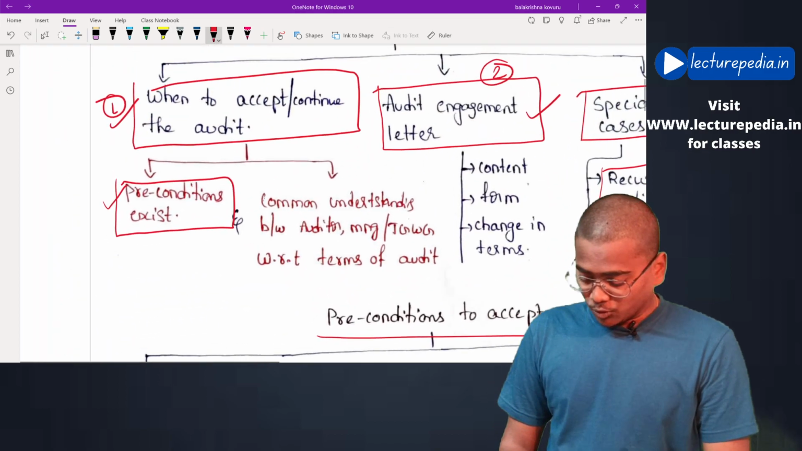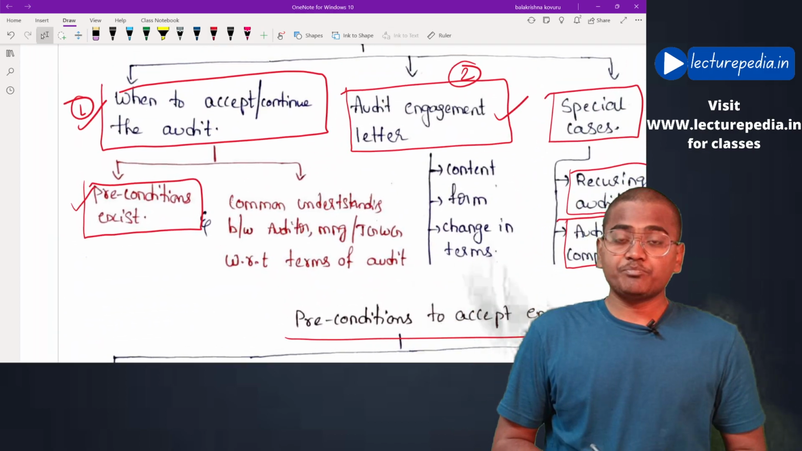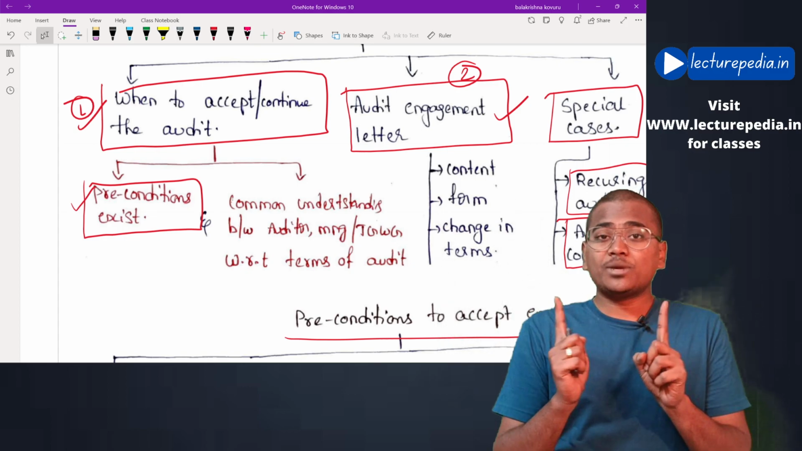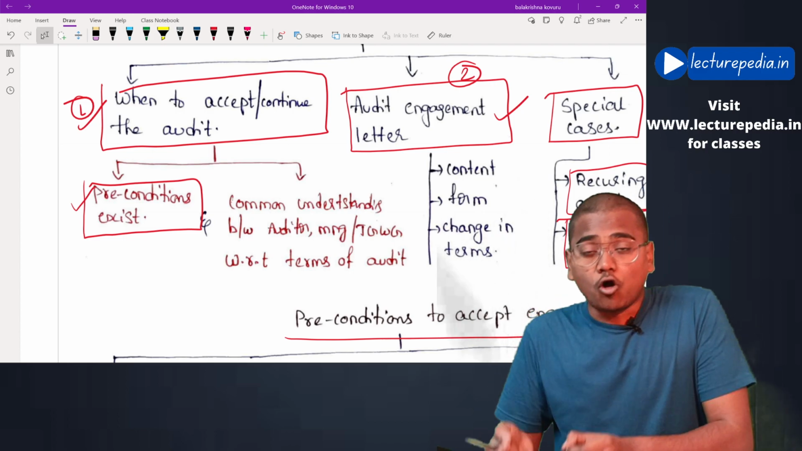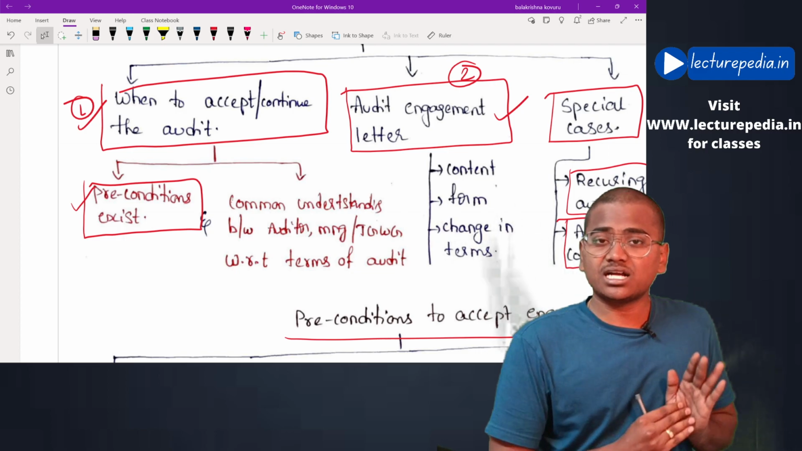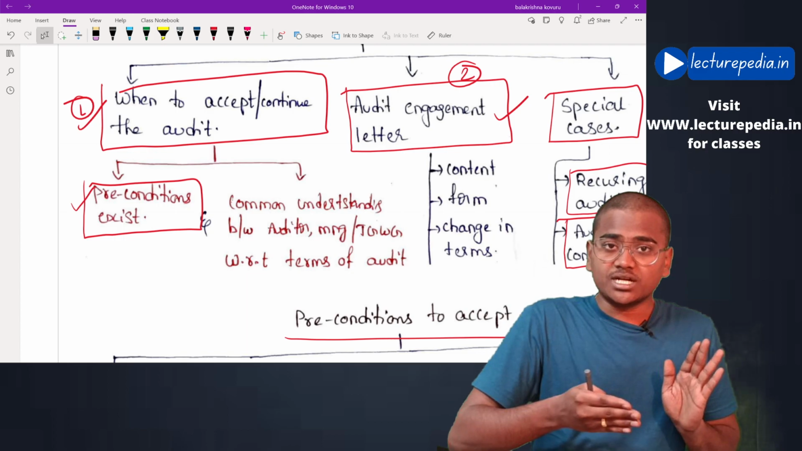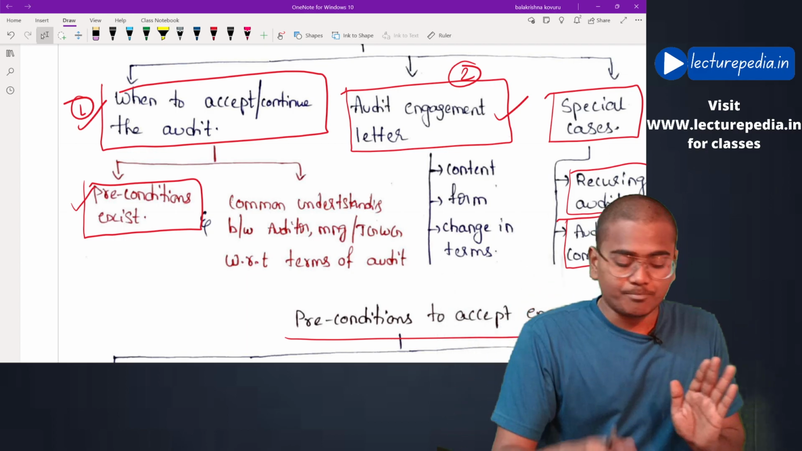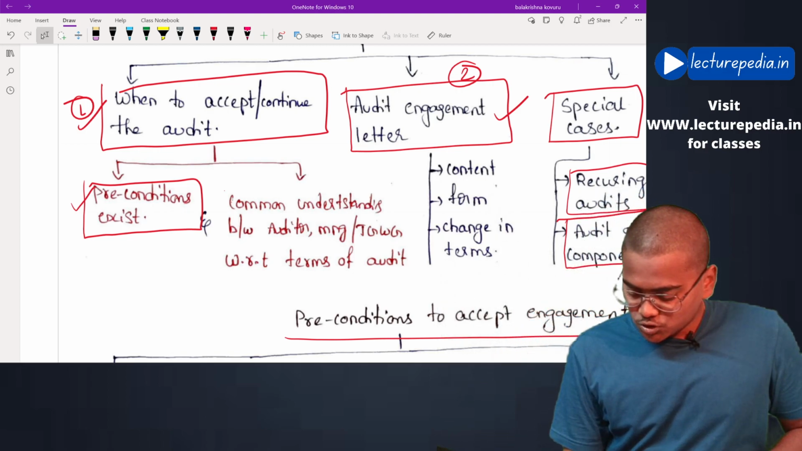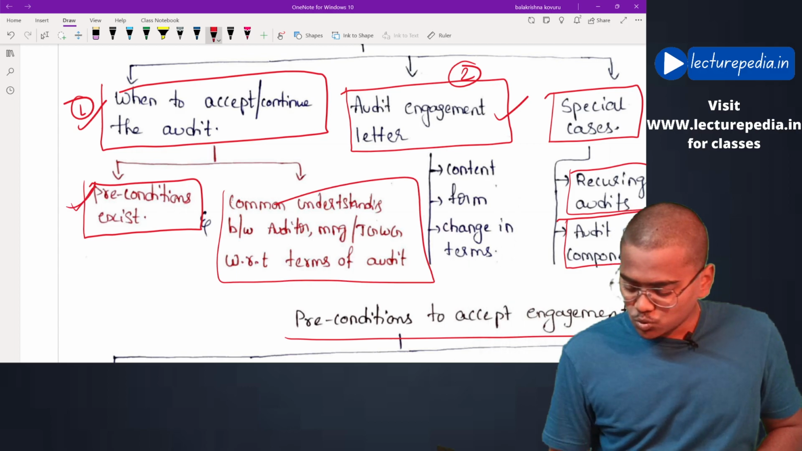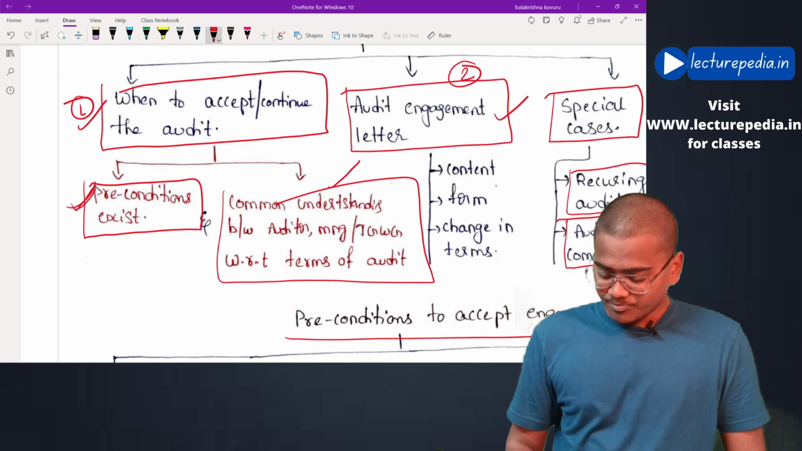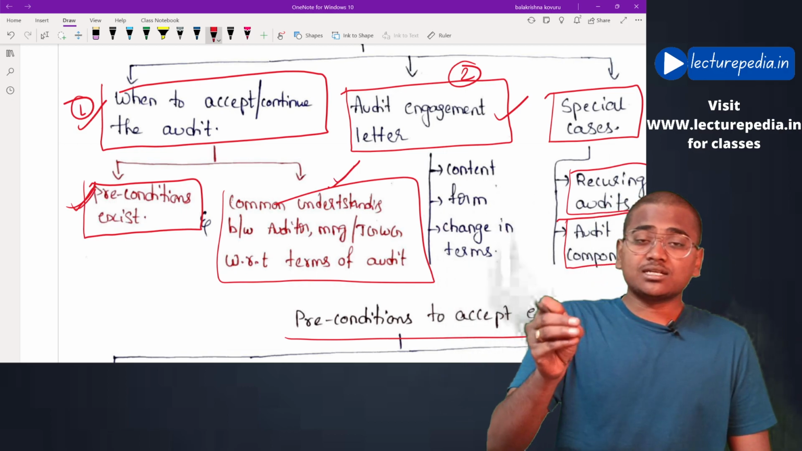Okay, now apart from these preconditions, the auditor should also check whether there is a common understanding of the terms of audit between the auditor and the management, or those charged with governance. That means the terms of audit engagement are understood in the same way by both the auditor and management, or those charged with governance. Okay, if these two conditions are present, the auditor will happily accept the audit engagement. Preconditions must be present and there should be common understanding of the terms of audit engagement.